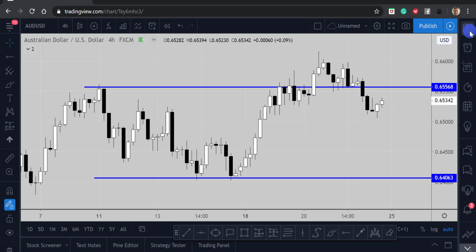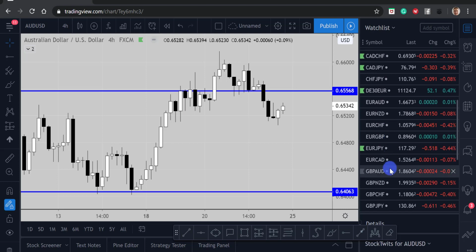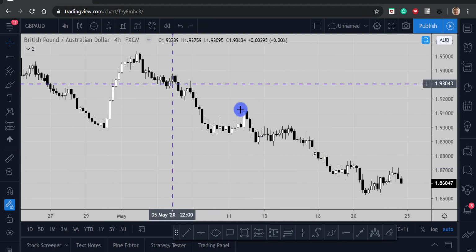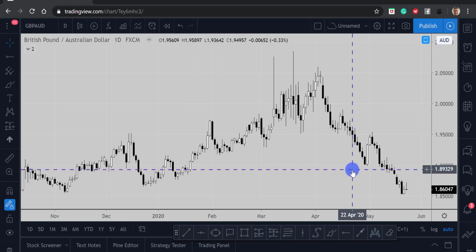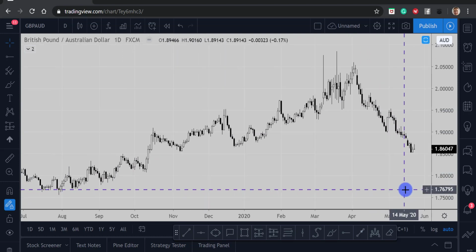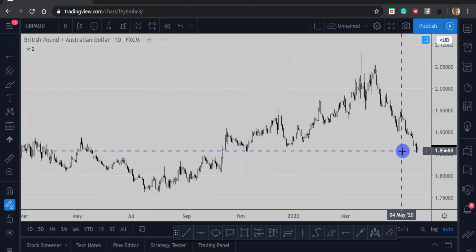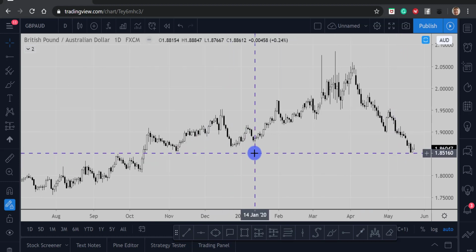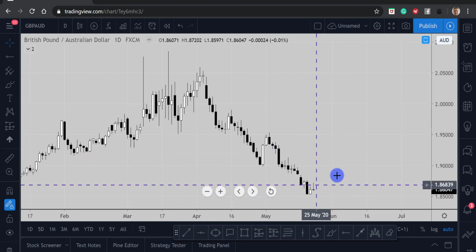Final chart I'm going to take a look at is pound Australian dollar, because like I said, it's the major reversal currency for me. It's either going to continue this overall downtrend that we've been on for a long time, or we're going to start seeing those reversals coming into play. And we can see the market looks a little bit overextended where we're at the moment. In terms of key areas of support and resistance, it's not really at one. The only support I can really see is back in November 2019. So it's not really at a point of interest in terms of reversal setups.